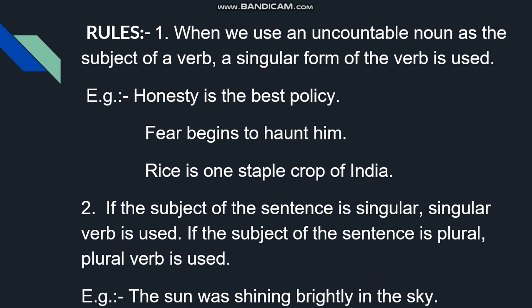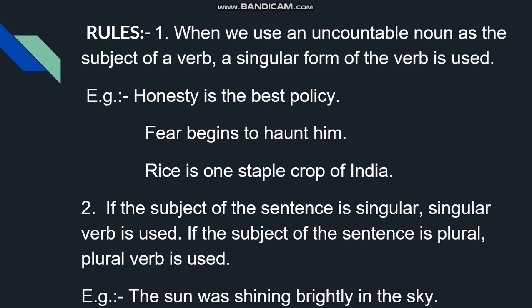When we use an uncountable noun as the subject of a verb, a singular form of the verb is used. Uncountable nouns are nouns which cannot be counted. For example, honesty is the best policy. Fear begins to haunt him.